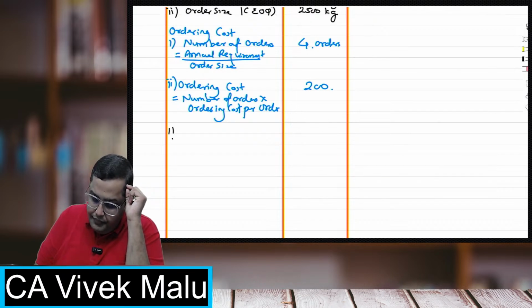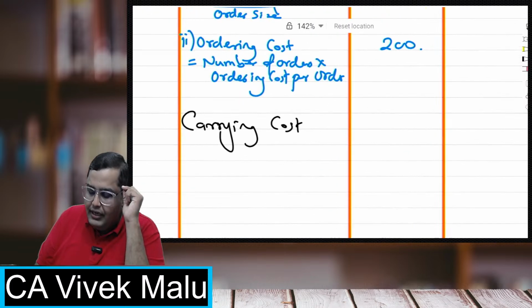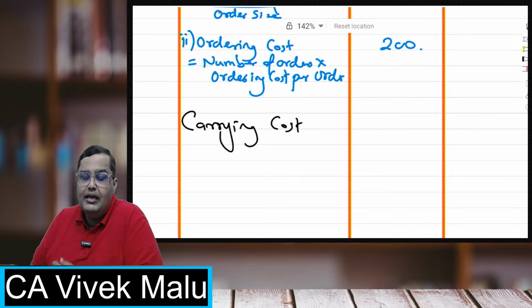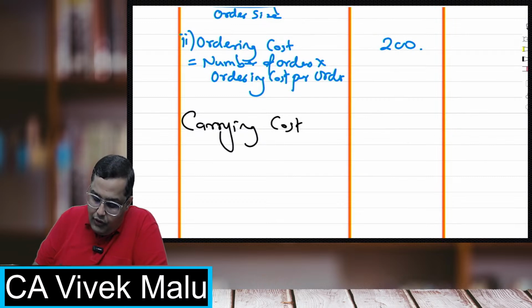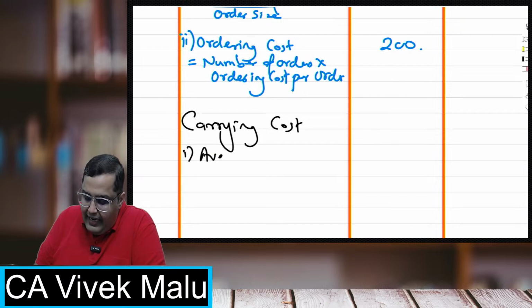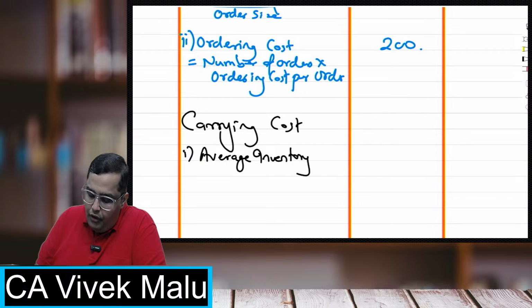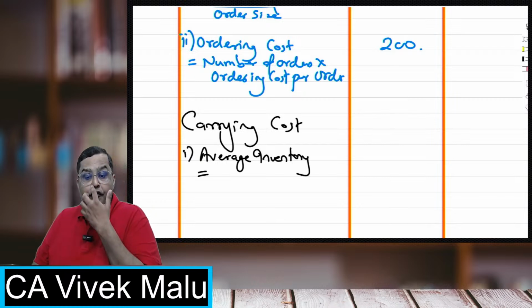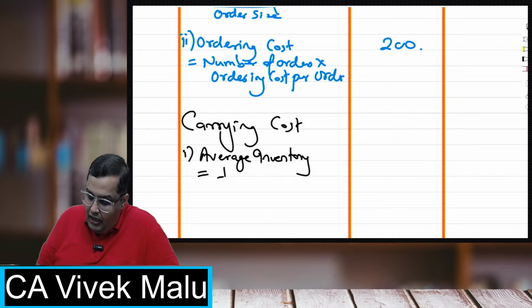Third, now I have to calculate the carrying cost. I've got the ordering cost. How do I calculate the carrying cost? The first step for calculating carrying cost is to get the average inventory. The formula for average inventory is half of order size.